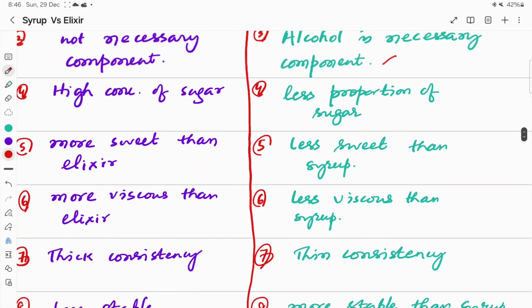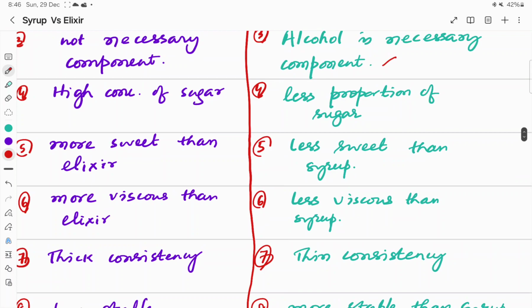Now, syrup, as we have discussed in the definition, contains a high concentration of sugar, which may vary from 66 to 85% sugar or sucrose, whereas in elixir it is a lesser proportion of sugar.